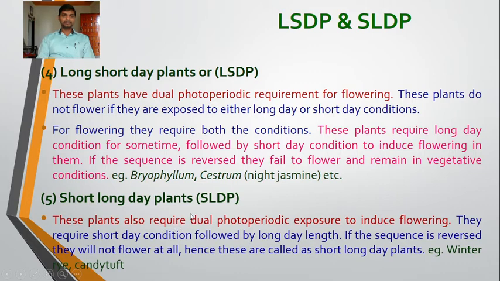So these are long short day plants and the next is the short long day plants. These are the 5 categories of plants based on the photoperiod or day length required for the induction of flowering: short day plants, long day plants, day neutral plants, long short day plants, and short long day plants. So this is the classification of plants based on the daily illumination, day length or photoperiod required for the induction of flowering. Do you get it?